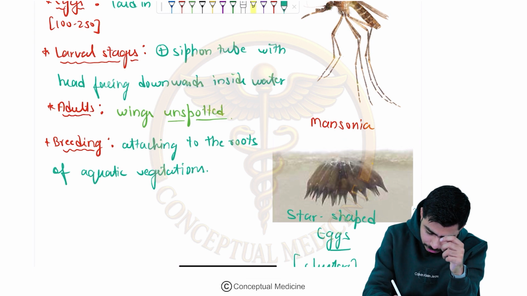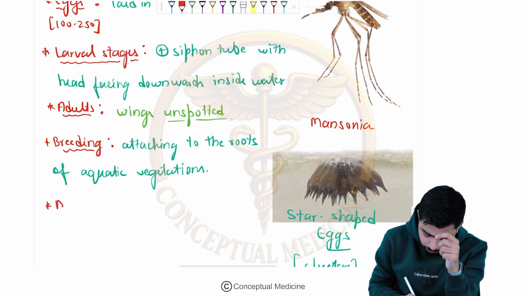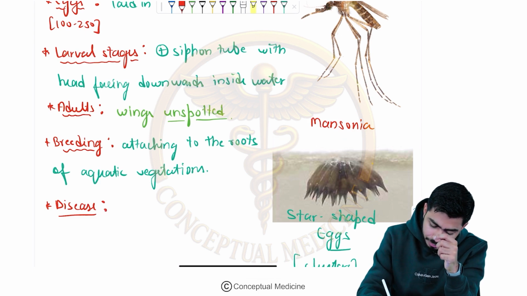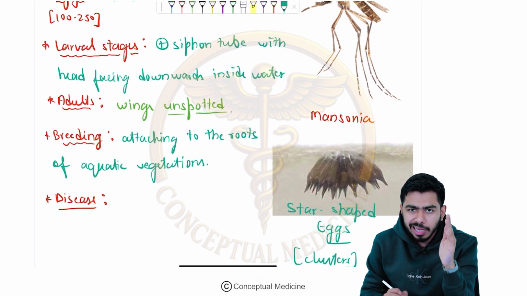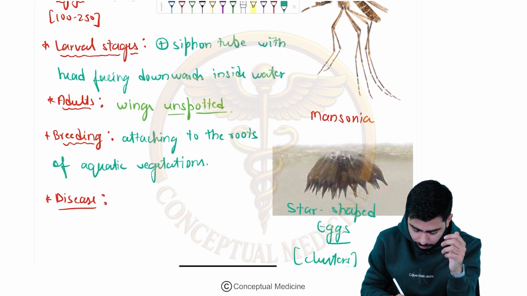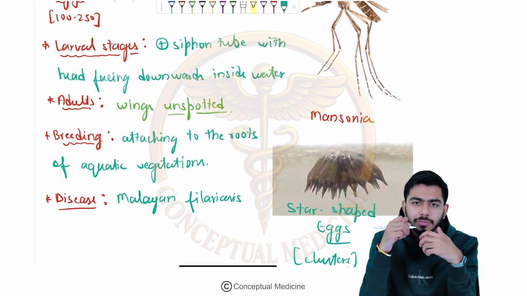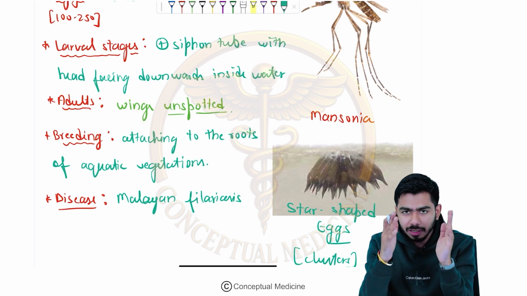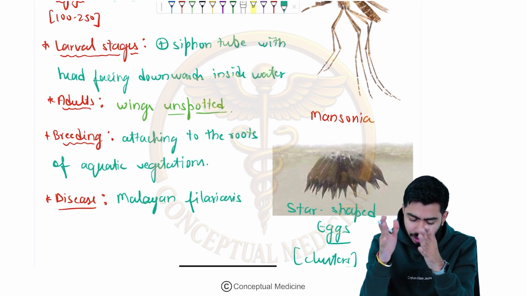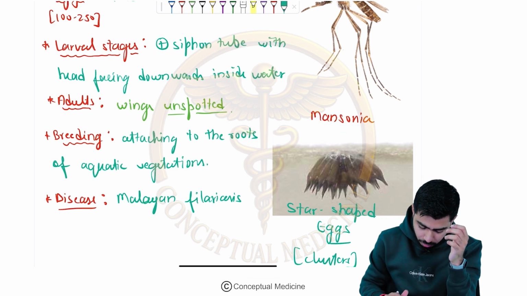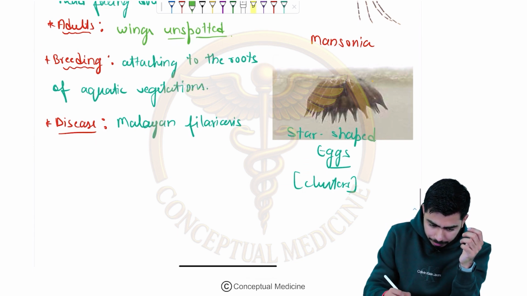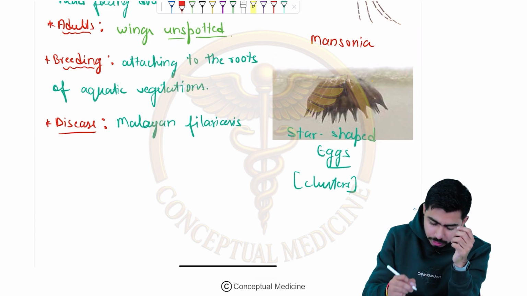If you talk about the disease which it can cause over here, please remember only one disease, that is Malayan filariasis. You can remember that with Malaysia, or with Malayalam, whatever it is, but it is Malayan filariasis. Okay, what about the other features over here?